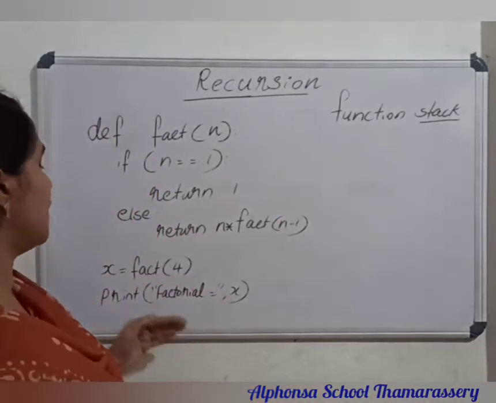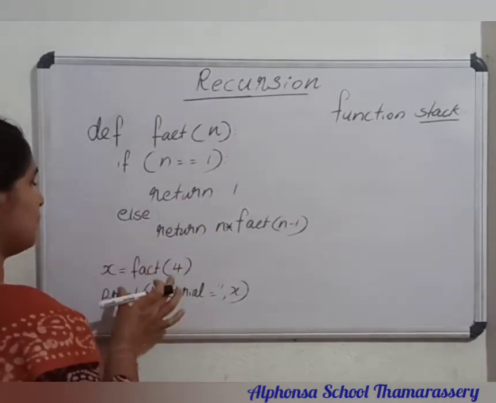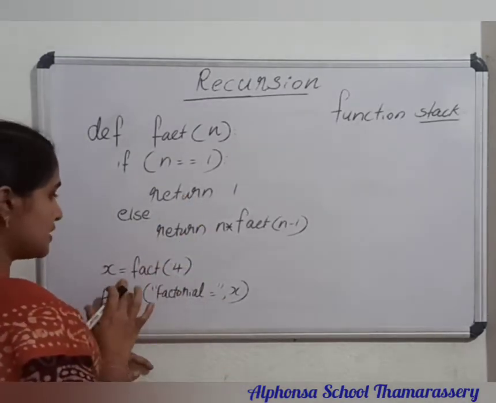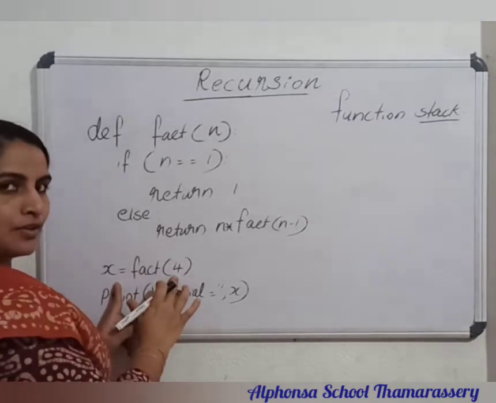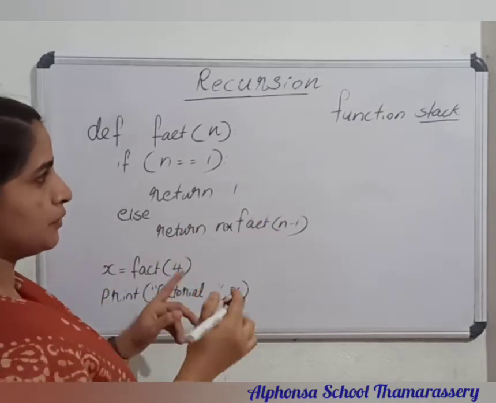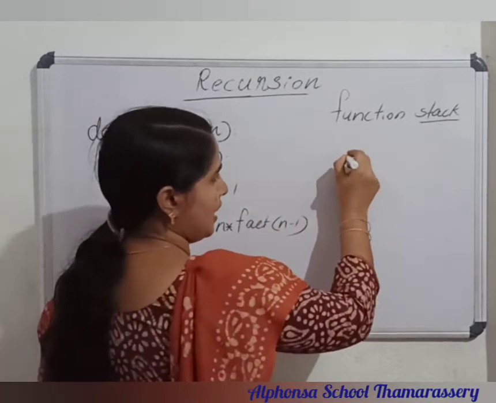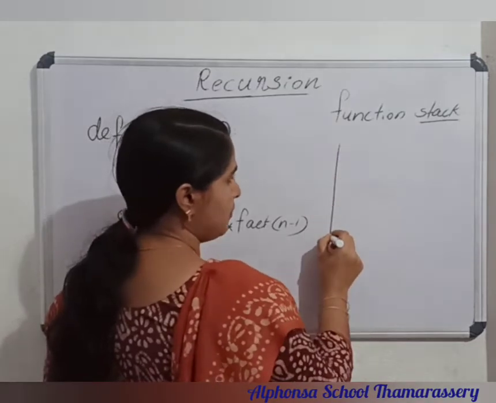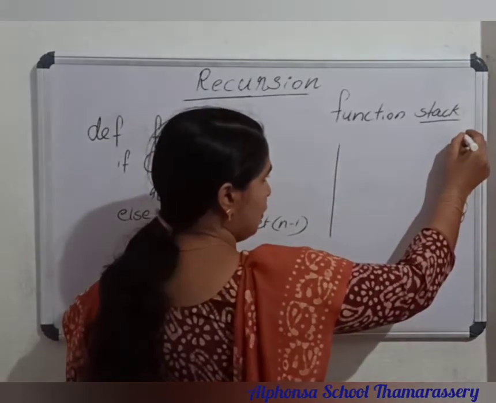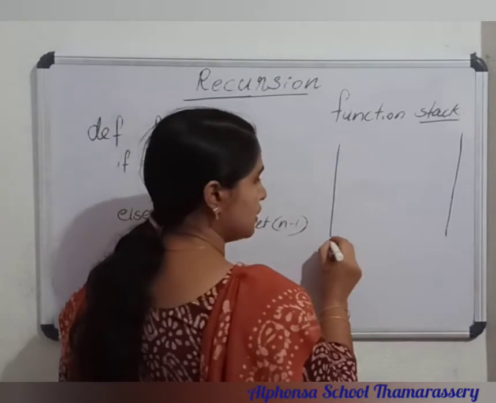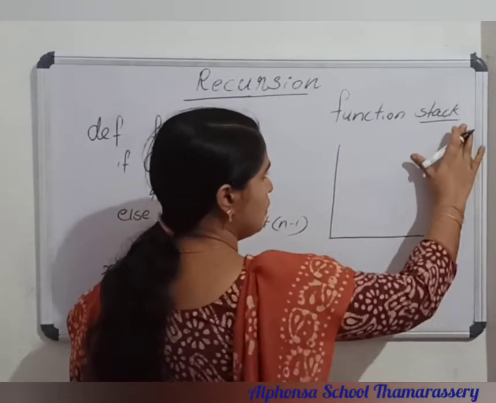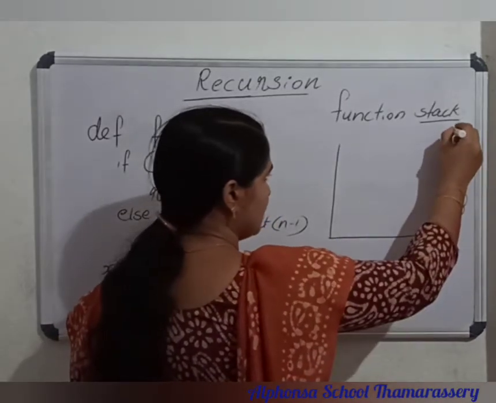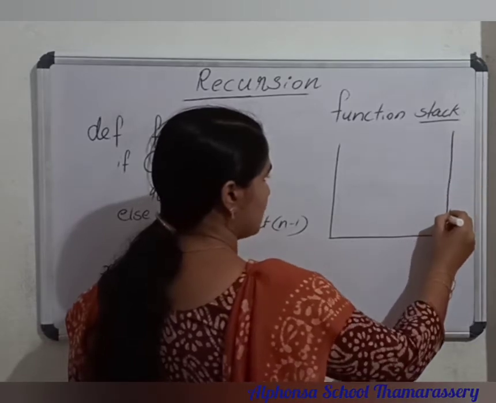Then come to the program. When you are executing the program, it starts from here. So this is the first function call. A function stack is created in computer memory, and it has the first entry when you are calling a function in case of recursion. So this is our function calling statement, x equal to fact of 4.